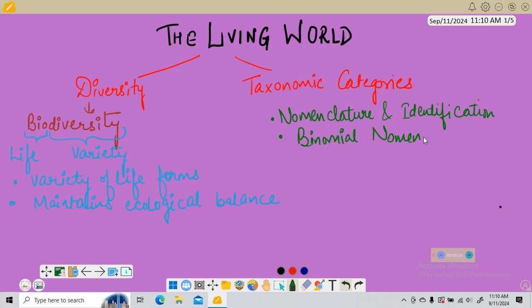We study binomial nomenclature. Then here are some rules to name the binomial nomenclature. Then classification of living organisms. What is the basis of classification? Why is there a need to classify? Then at last comes taxa, and along with taxa, systematics.